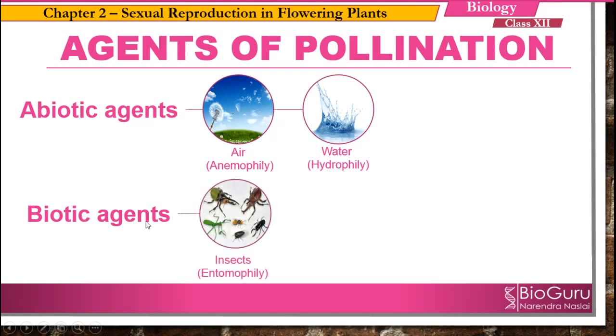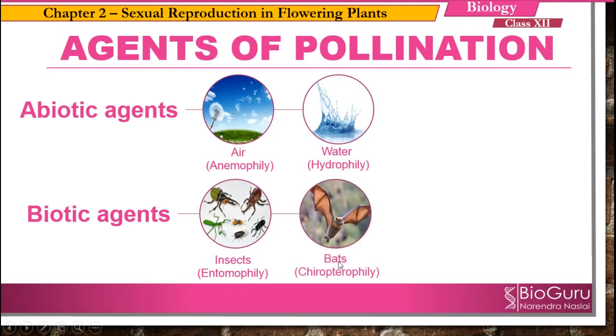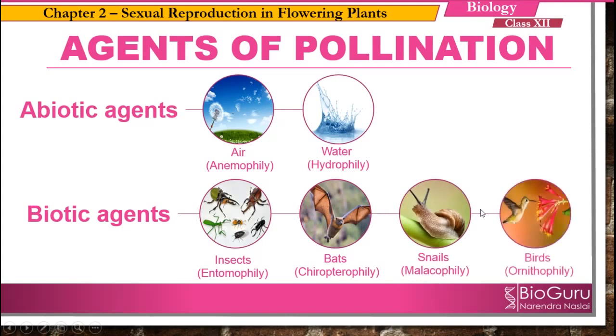Now, biological or biotic agents include insects. If the pollination takes place through insects, it is called entomophily. Pollination through bats is called chiropterophily. If the pollination takes place through snails, it is called malacophily. If it takes place through birds, it is called ornithophily. So the insects, bats, snails and birds are the biotic agents, whereas air and water are abiotic agents.